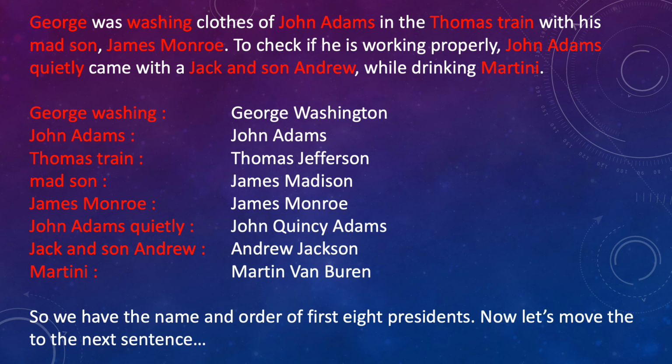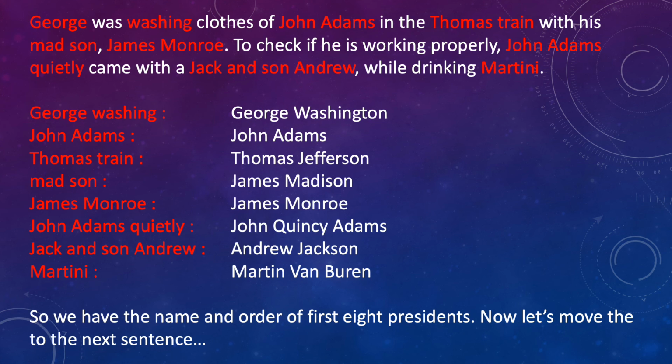See, the first two words, George and washing, map to George Washington. John Adams maps to John Adams. With the Thomas train, it will remind you of Thomas Jefferson. Madison is James Madison. James Monroe is James Monroe.